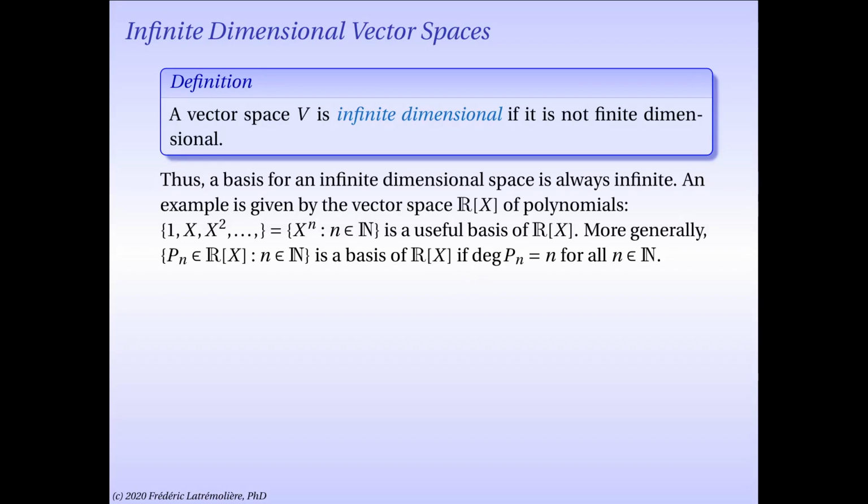Of course, this could be easily generalized by considering instead a countable family of polynomials, P sub n, indexed with n ranging over the natural numbers, with the property that the degree of P sub n is n for all n in the natural numbers. That's easily checked to be a basis again. So in this case, certainly infinite dimensional spaces can be handled using bases, and so infinite bases can be useful. But on the other hand, here, of course, we have an explicit basis.